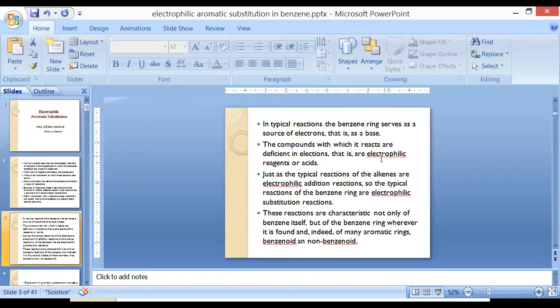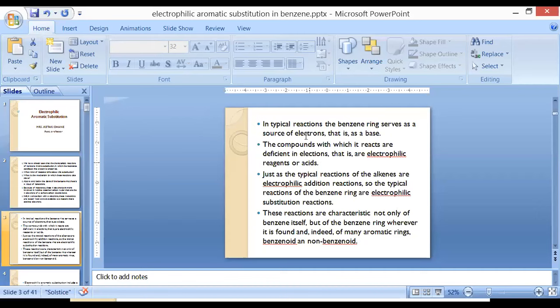Those compounds are known as electrophilic reagents. Electrophilic means electron loving, so they are going to attract the electrons from the benzene ring. That means the other compound is going to show the property of an acid, as benzene shows the property of a base.